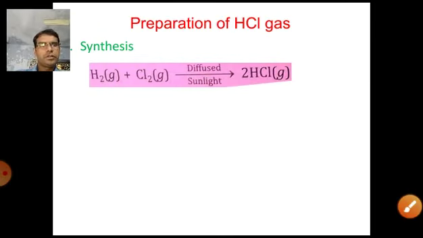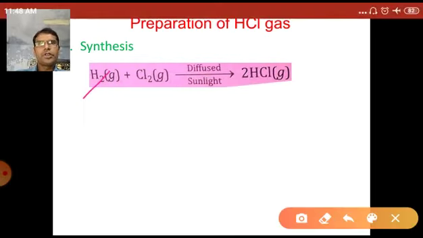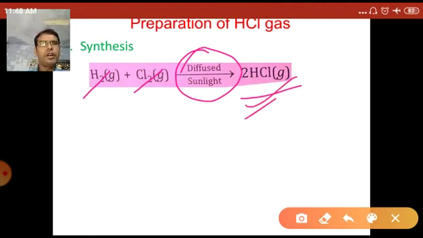Hydrogen and chlorine gas combine with each other in the presence of diffuse light. They produce HCl gas, not hydrochloric liquid or hydrochloric acid, but HCl gas.